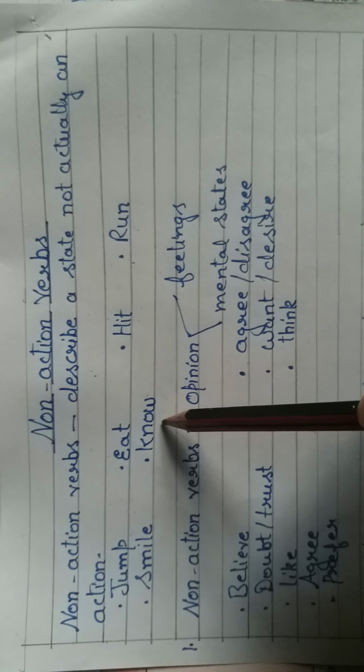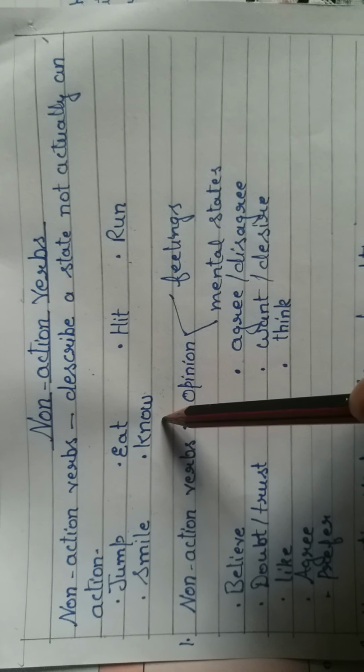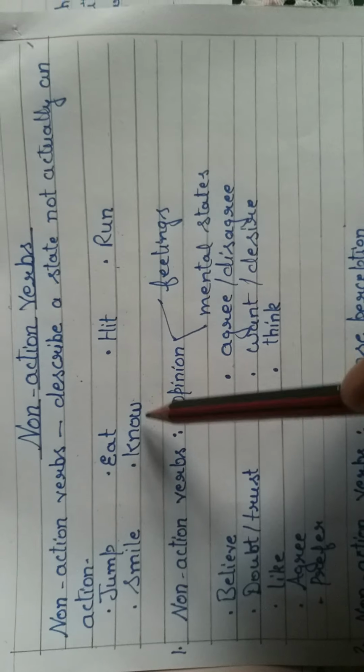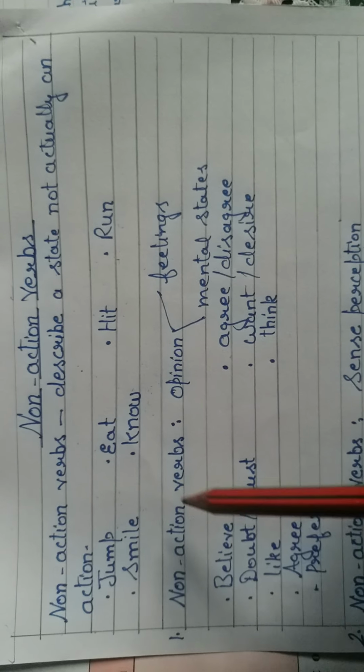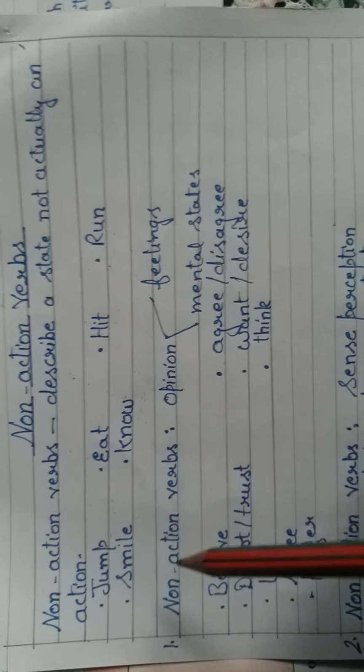For example, this one, I know about this problem. Here we are using present simple tense, not the continuous one. So these are action verbs and this is a non-action verb. Then let's understand the categories of non-action verbs.